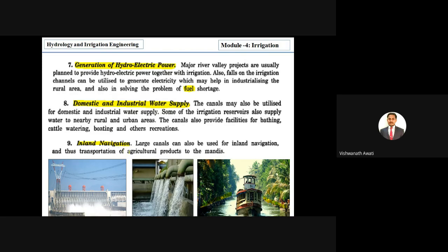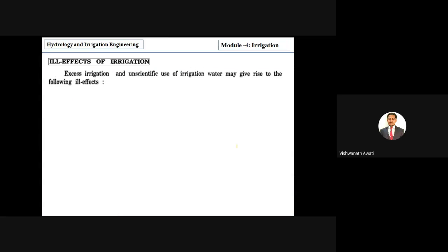It helps farmers take their agriculture products to nearby mandis, where they can get the APMC market, right? And it also reduces road transport. Right? Next, we will discuss the ill effects of irrigation.